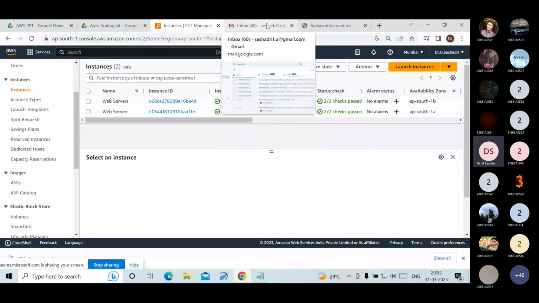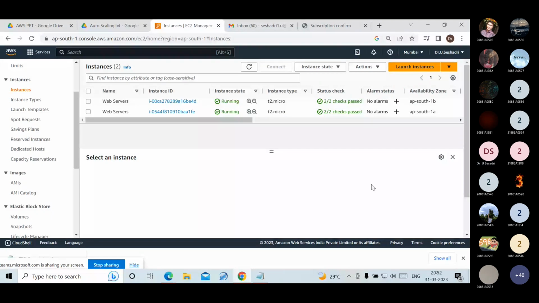In this session, I'm showing practically how you get the notifications from AWS to your mail IDs. For that, I am using the service Simple Notification Service, SNS. And I am also explaining in this session the launch template feature.